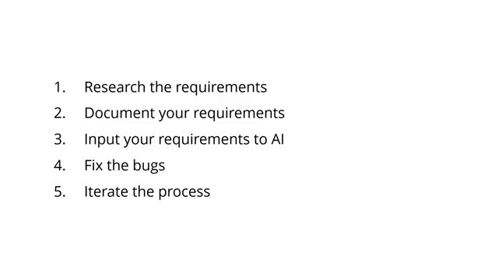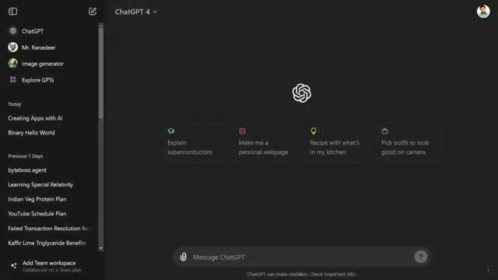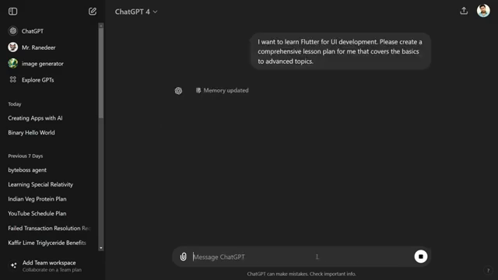Let's come to chapter 4. We can use AI to learn anything, but why can learning using AI be difficult for most people? So when you tell ChatGPT or any other LLM or AI that you want to learn something, for example, I want to learn Flutter for UI development, it gives you a lot of detailed curricula.